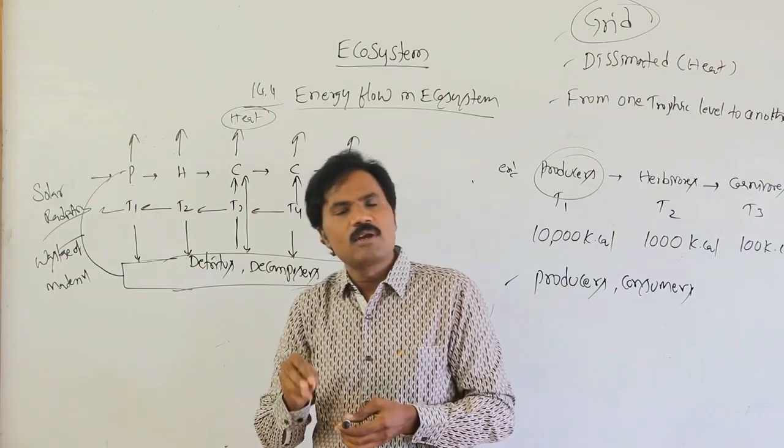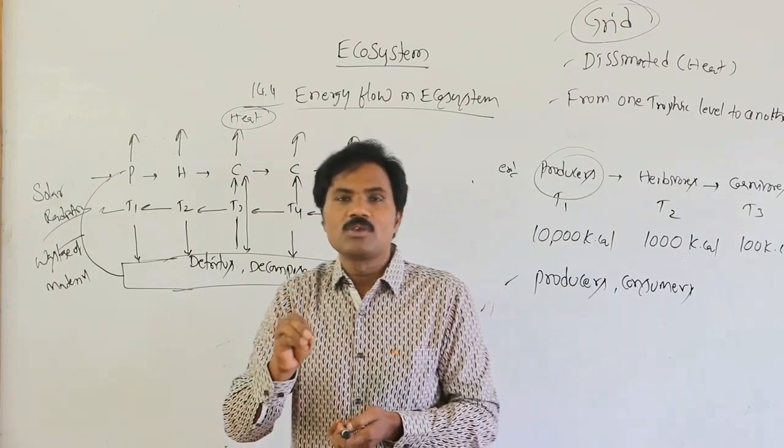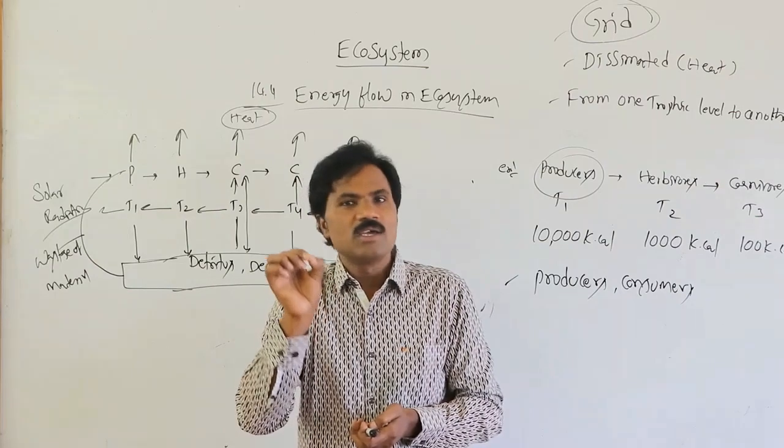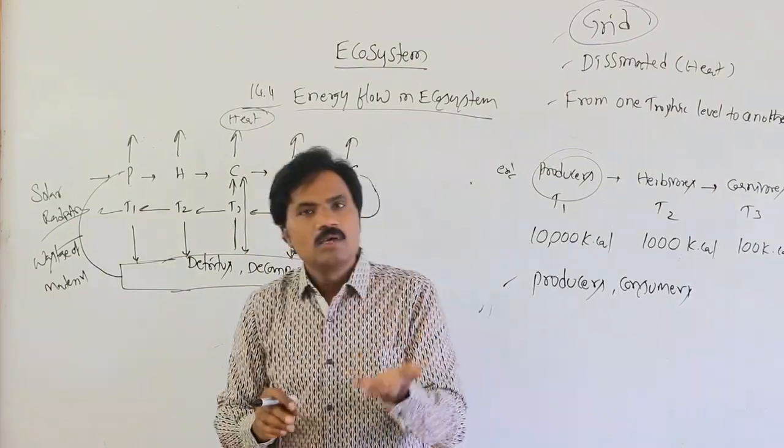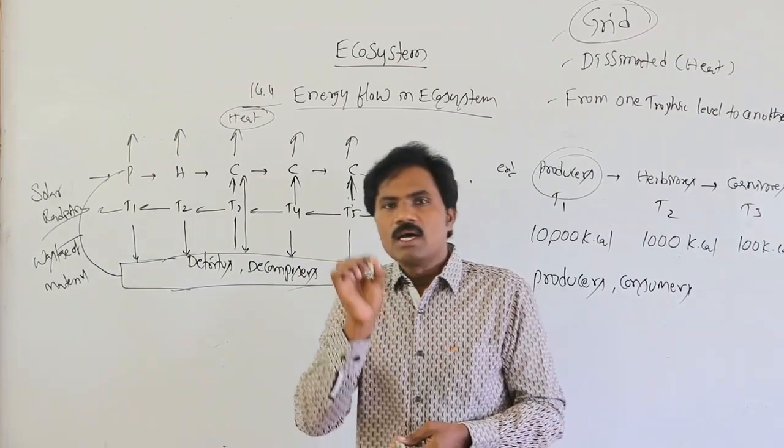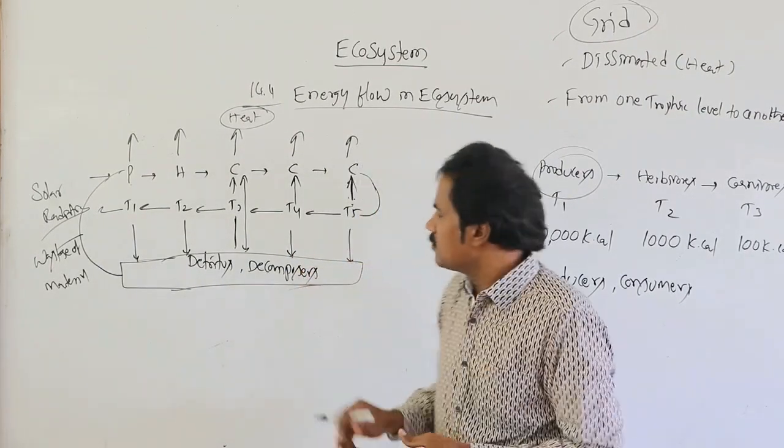Another very important point: in parasitic organisms, there is no specific food chain. There is no specific trophic level in parasites.